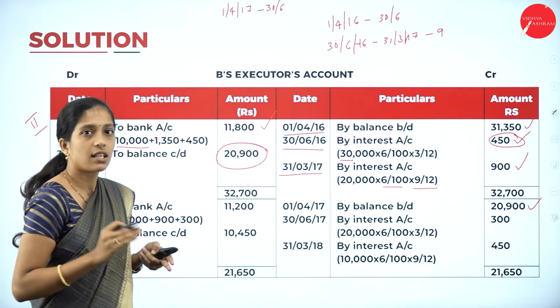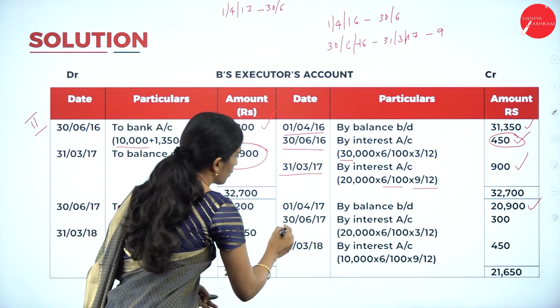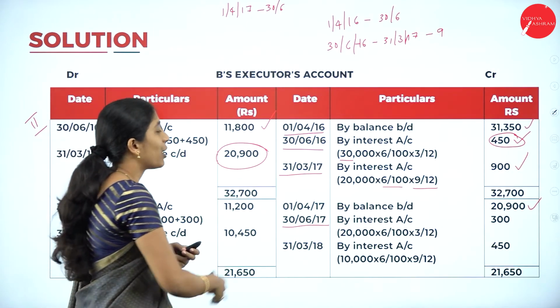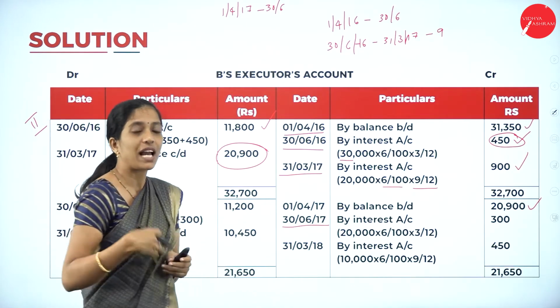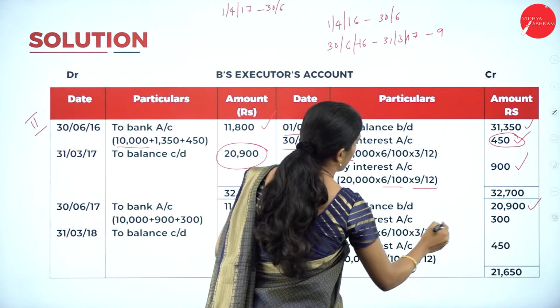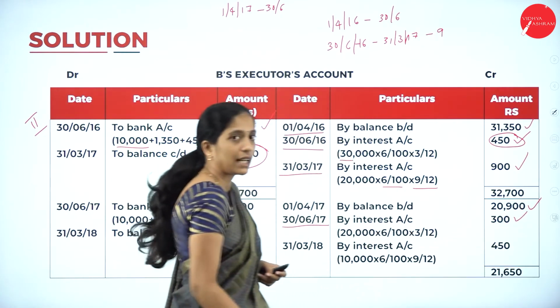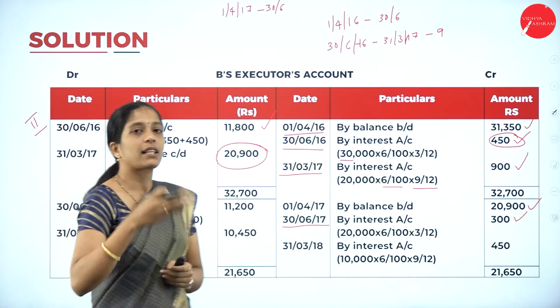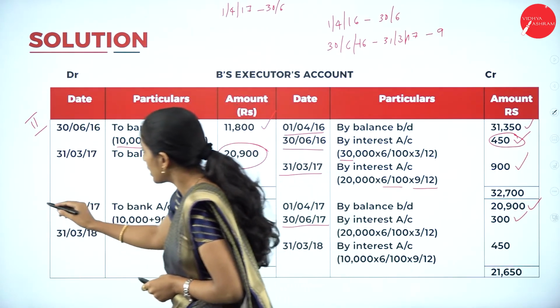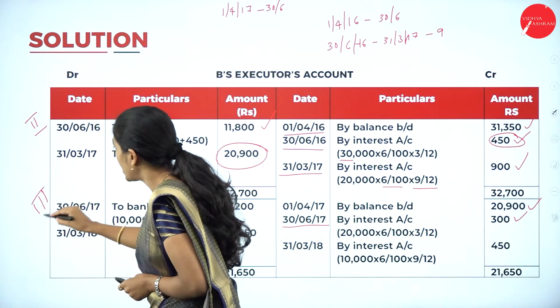So how many months? 3 months. So 30th June 2017, by interest account, 20,000 is the remaining amount to be paid, right? Because we have already paid 2 installments. So 20,000 into 6% into 3 divided by 12, we'll get 300.